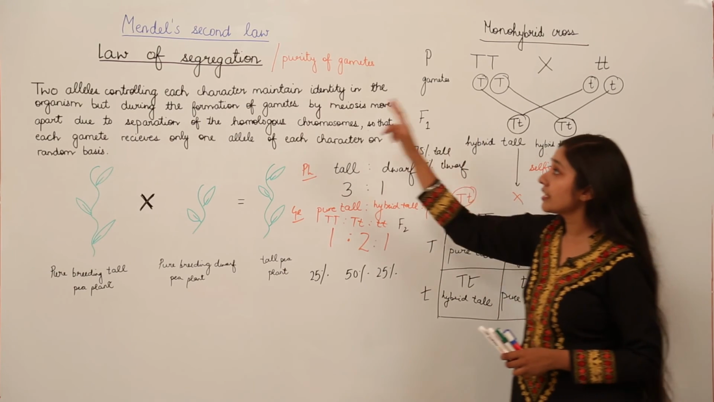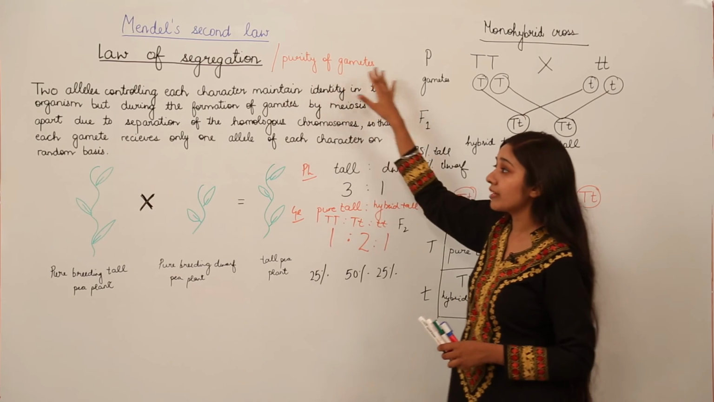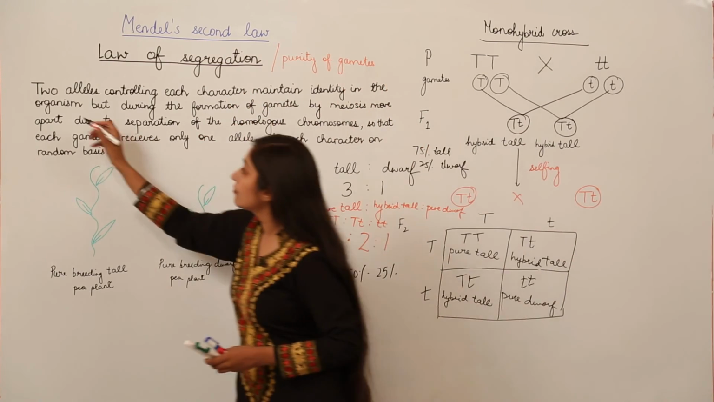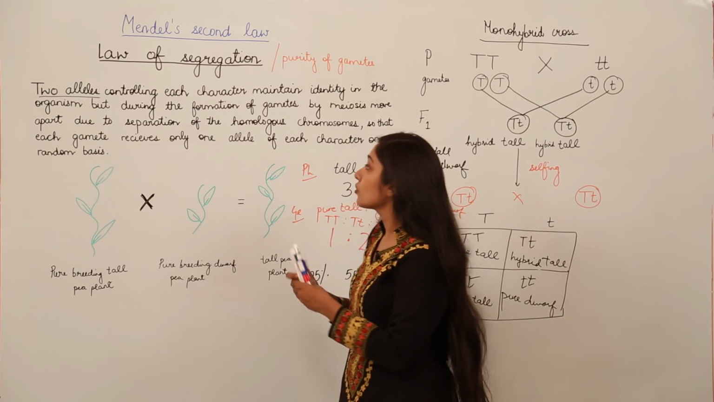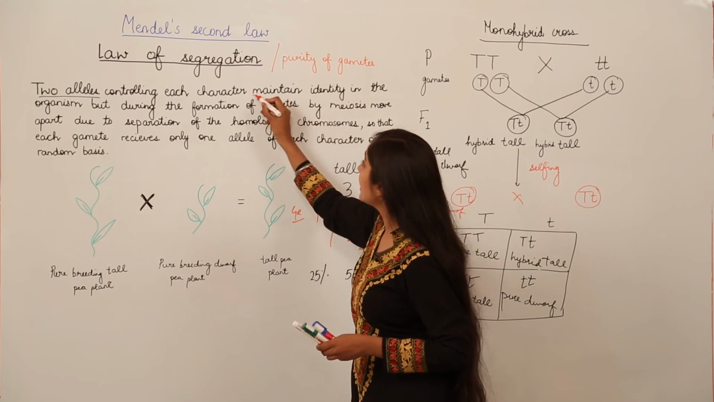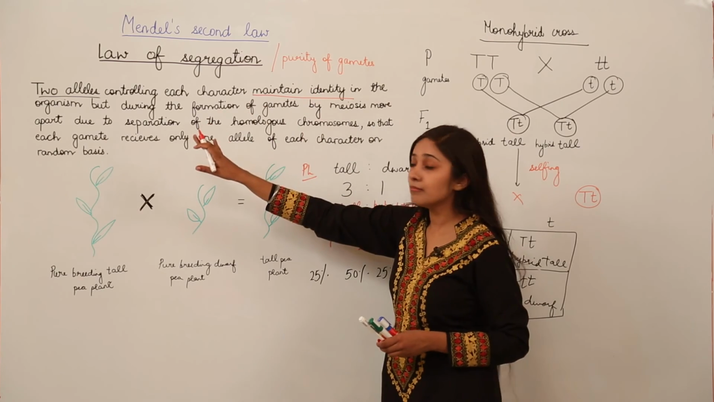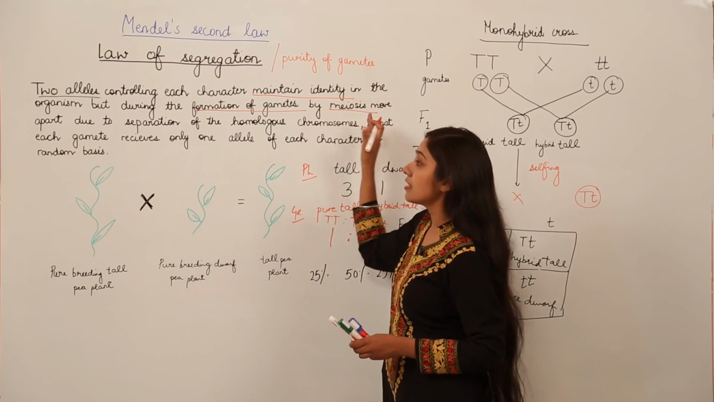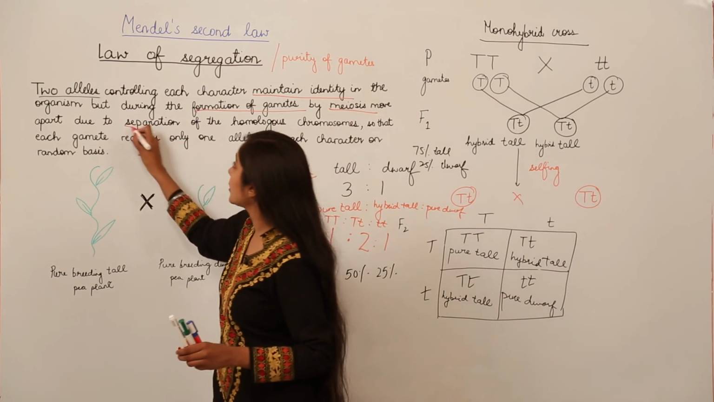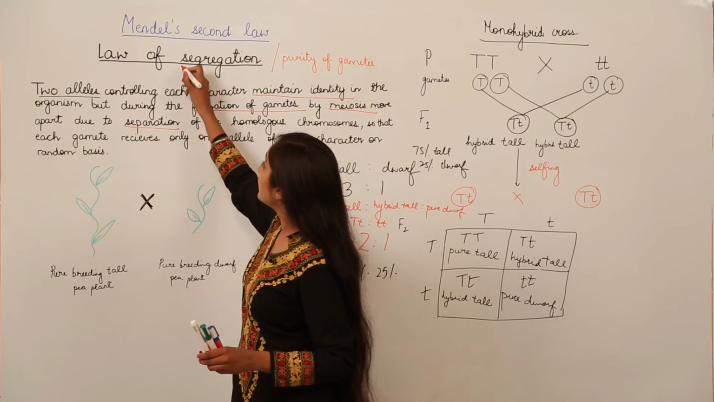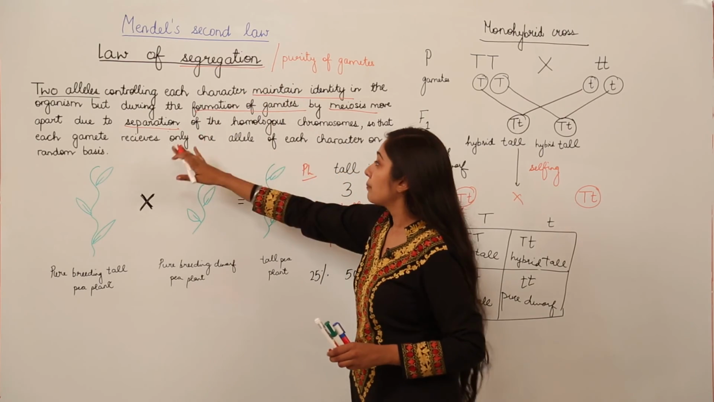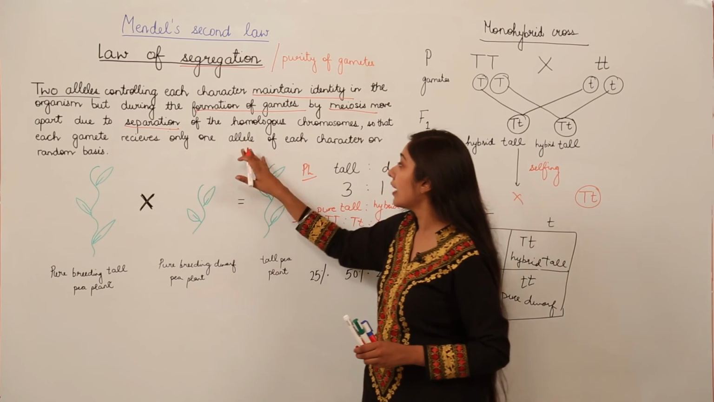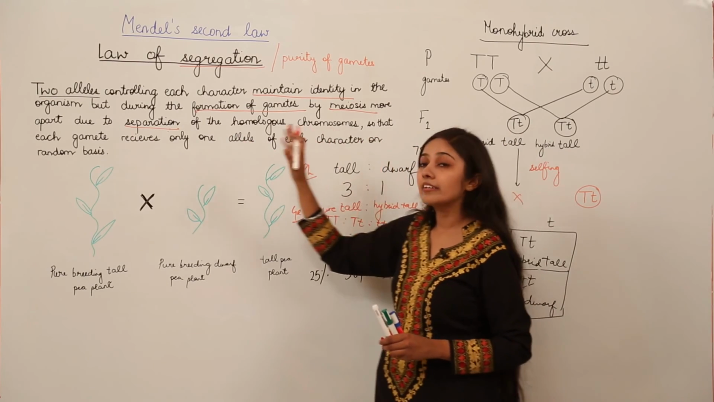So let's recall the law of segregation again, which is also known as the law of purity of gametes. We have 2 alleles which are controlling each character. They maintain their identity in the organism, but during the formation of gametes by meiosis they move apart due to separation, and this word separation means segregation. So it is the separation of the homologous chromosomes so that each gamete receives only one allele of each character on a random basis.